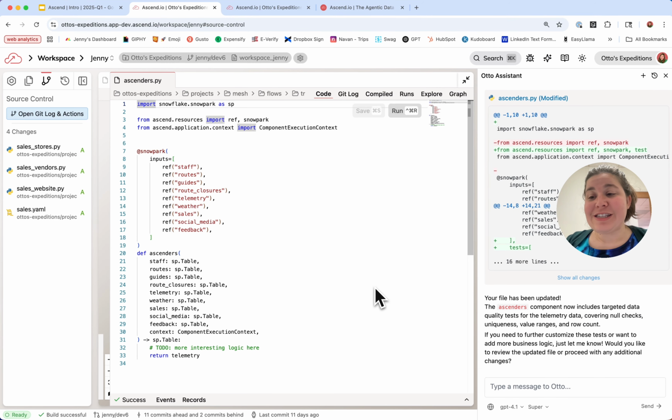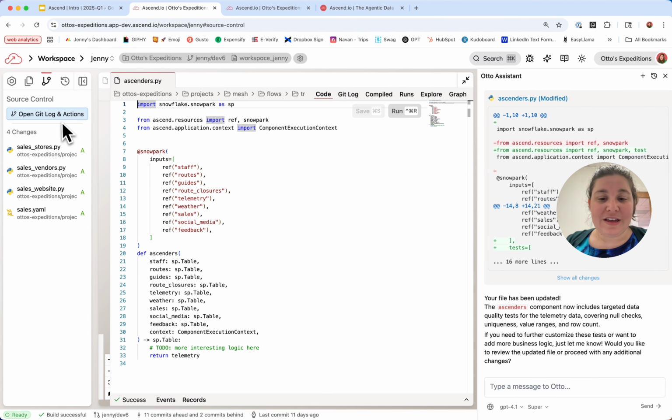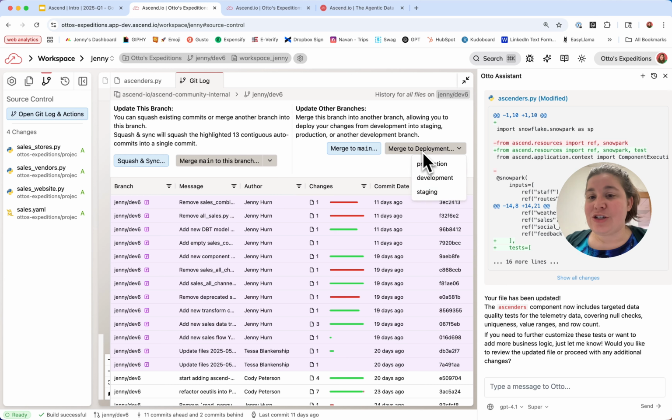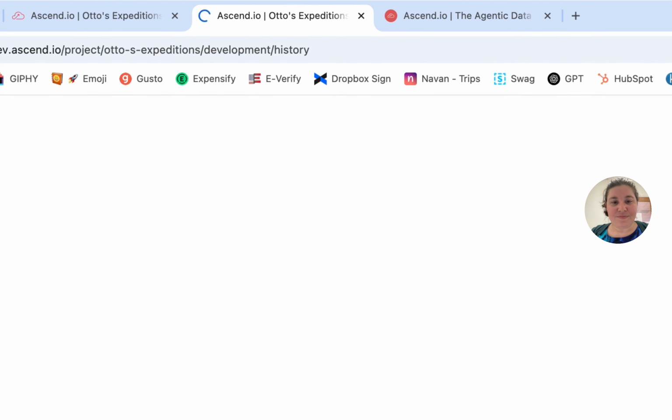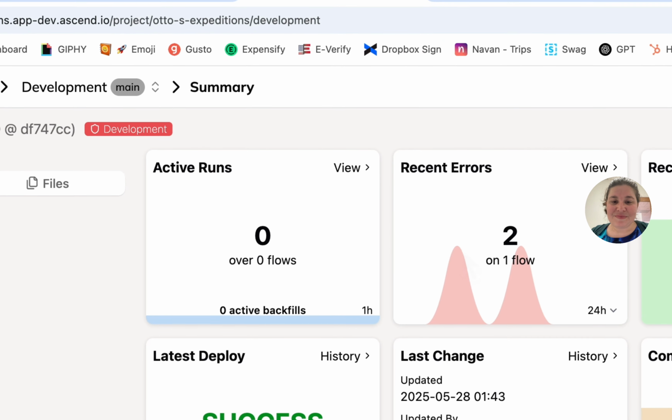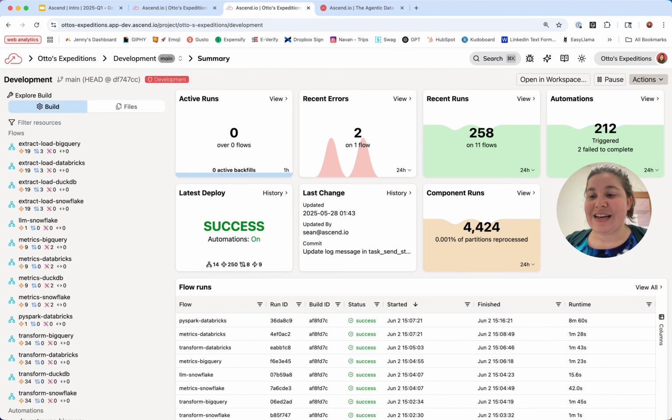Now let's talk about what it looks like when you want to merge this into production. From here, I can open source control and I can merge my branch into a deployment. Typically you do your development and deployment, but these are all based on any branch protections that you set up. Let's look at what our deployment looks like in practice. Our deployments within Ascend give us a high-level overview of everything that's happening within that deployment, every pipeline run, every error, every component that's run.